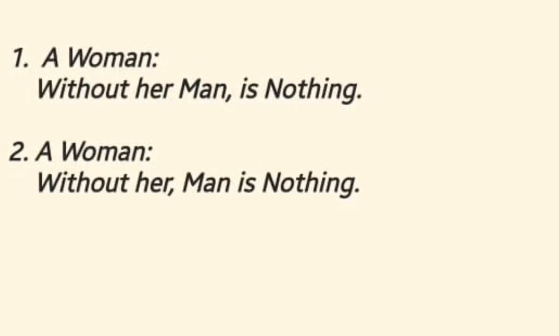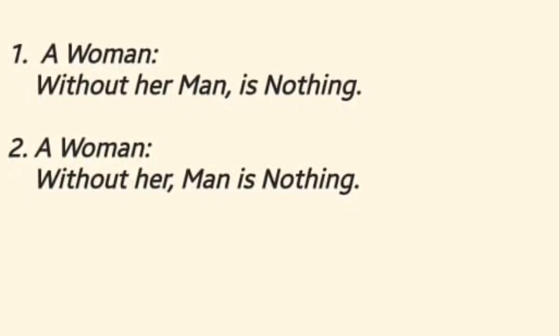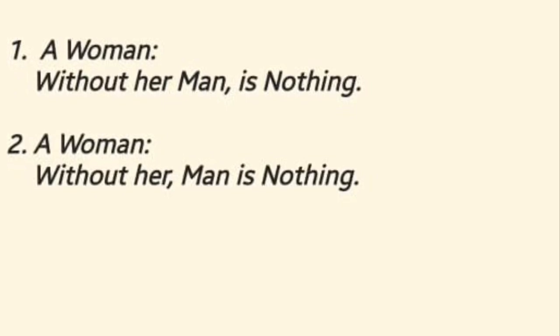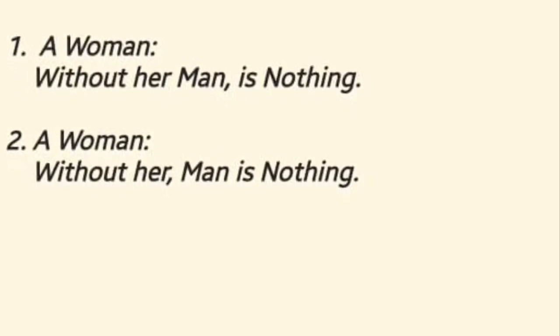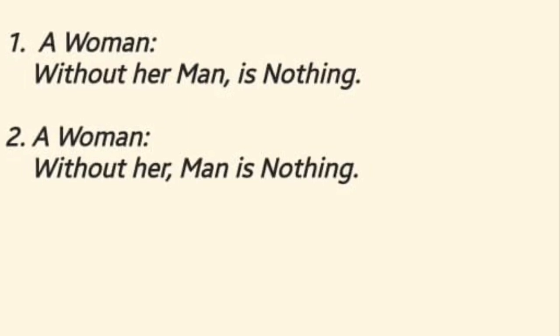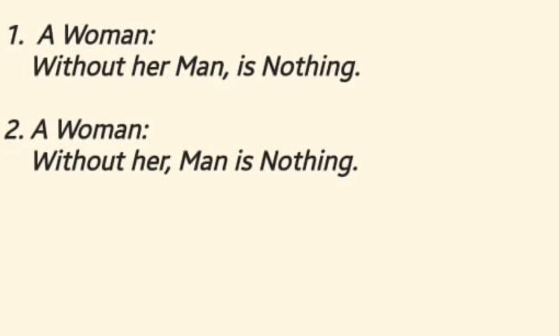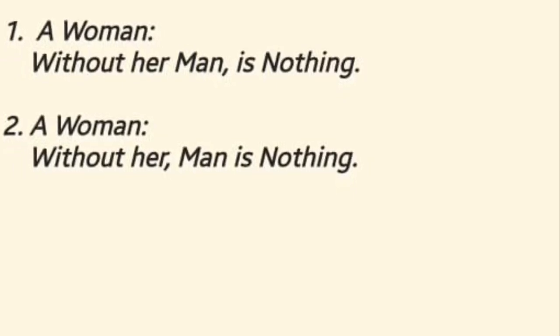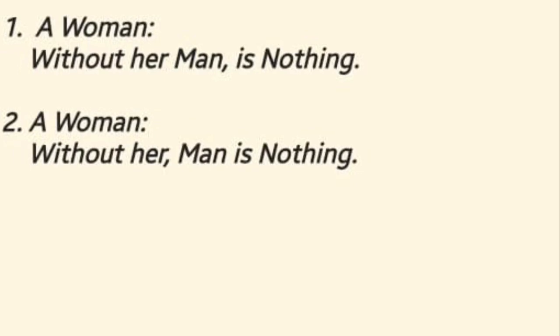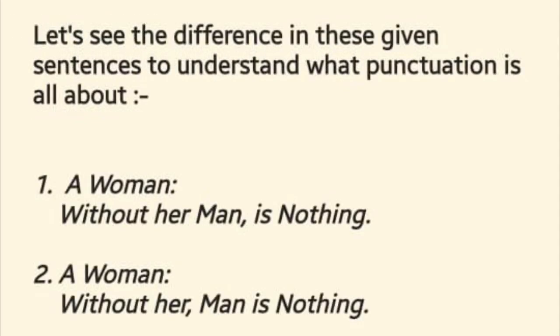And how is that? See, in the first sentence, a woman without her men is nothing. So what does it mean? This sentence is showing us that without the men, a woman is nothing because the comma is after men. Okay. Now, if we see the second sentence, the meaning is totally different from the first sentence. Now, how is it different? A woman without her men is nothing. So, this means that woman is very important. Without her, men is nothing.